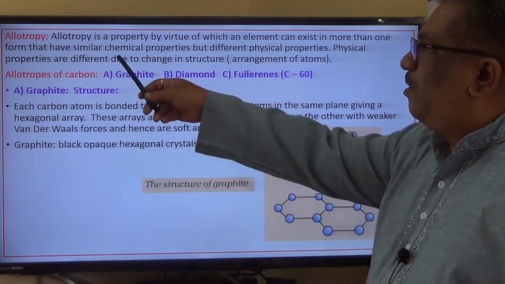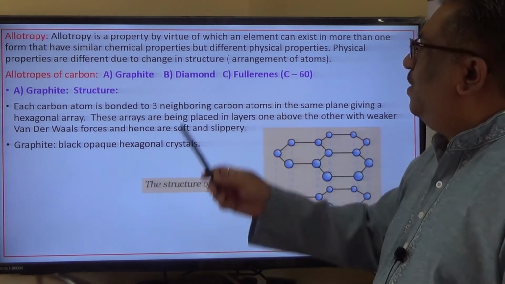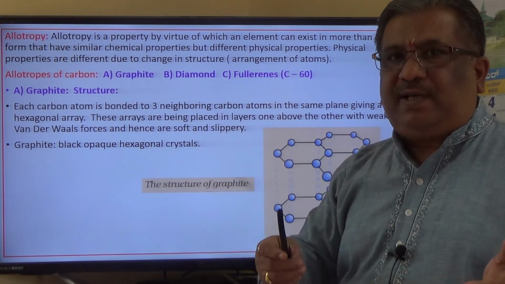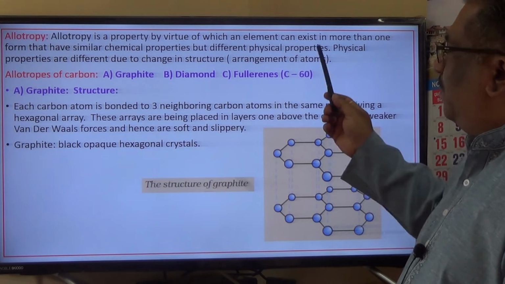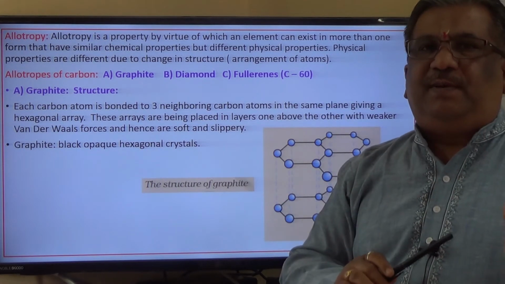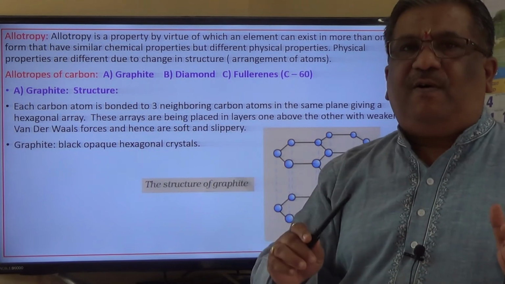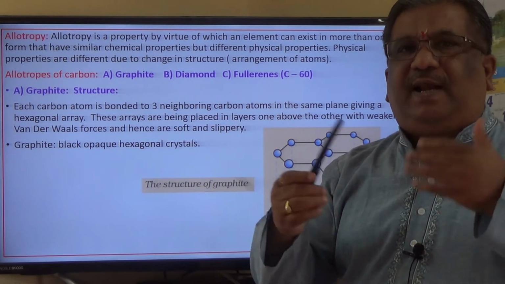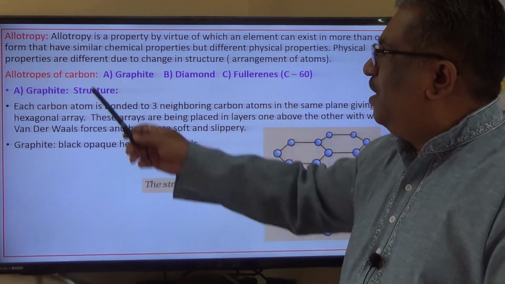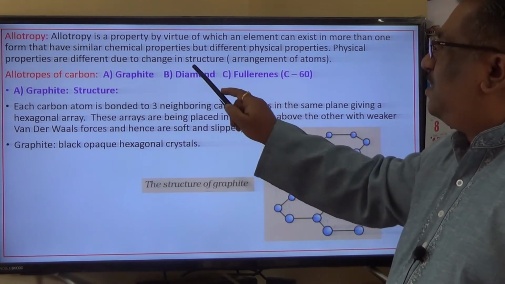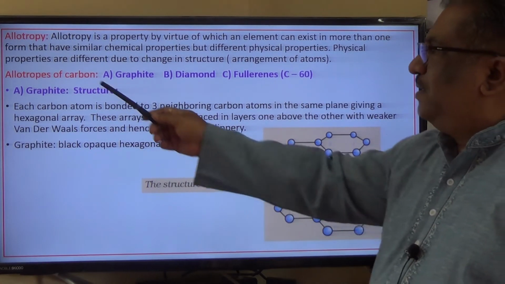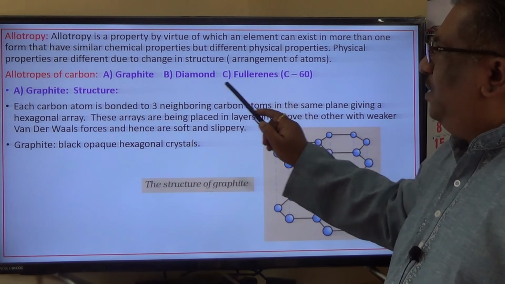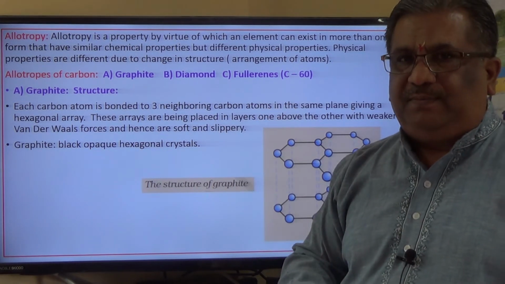So allotropy is the property by virtue of which an element can exist in more than one form, which have similar chemical properties but different physical properties, and the different physical properties are due to the structure of a particular substance, the arrangement of atoms in a particular structure. So the difference in properties is due to change in structure, that is arrangement of atoms. For example, allotropes of carbon: graphite, diamond and fullerenes are the main allotropes of carbon.